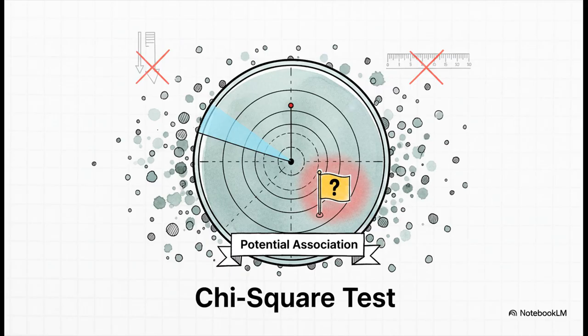And this is a huge one. This is so important to understand. Even if we had found a significant result, the test would only tell us that a connection likely exists. It wouldn't tell us if vaccines make autism more or less likely, or by how much. It's really just a smoke detector. It tells you if there might be a fire, not how big the fire is.